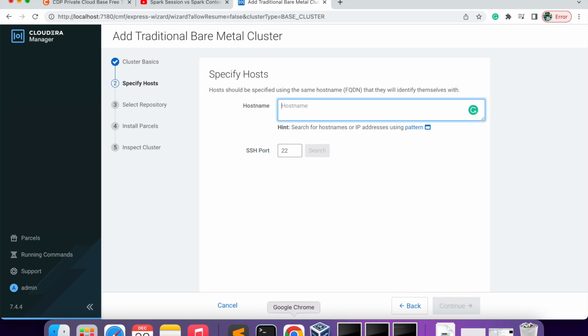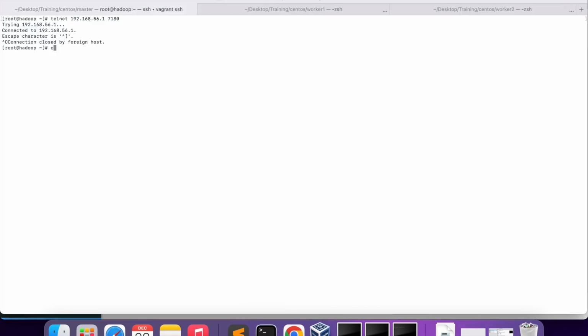Host name: here you remember we kept the host name for all the machines, so you can check using cat /etc/hosts. In this file we kept the host names, so you have to put all three host names.